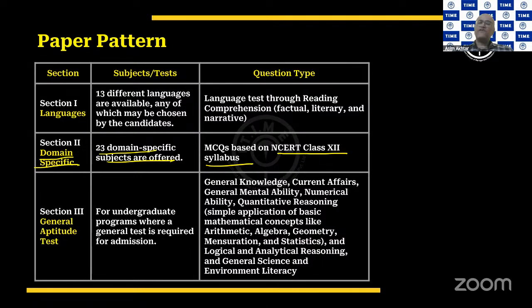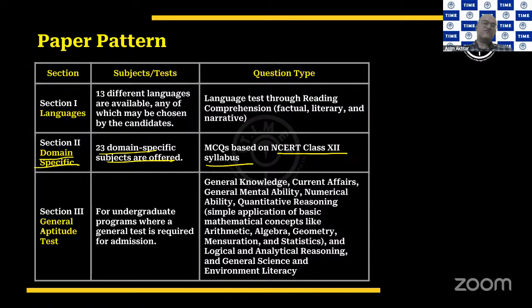Now, which domain specific subjects should you be appearing for? It totally depends on what your eventual goal is. It depends on what undergraduate program from which universities you are planning to pursue. So depending on that, there may be a prerequisite. So you can choose based on that.